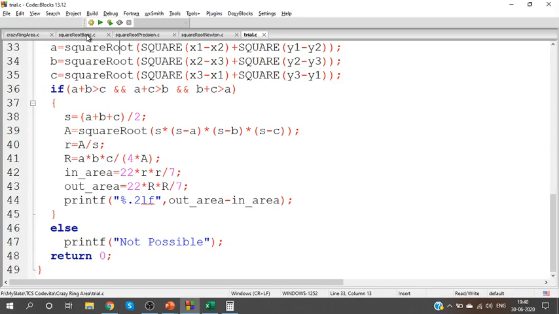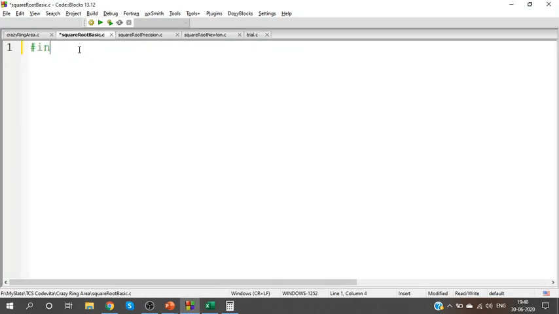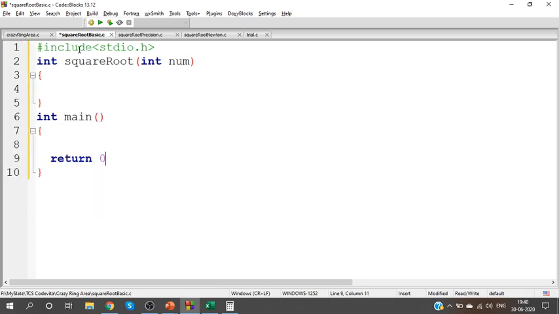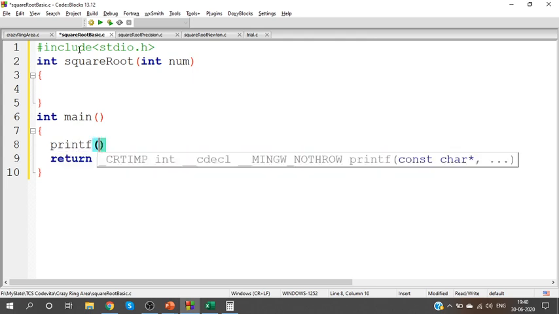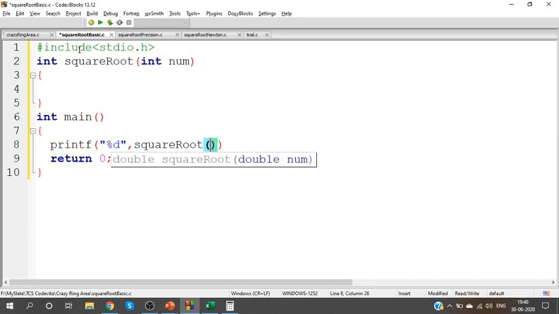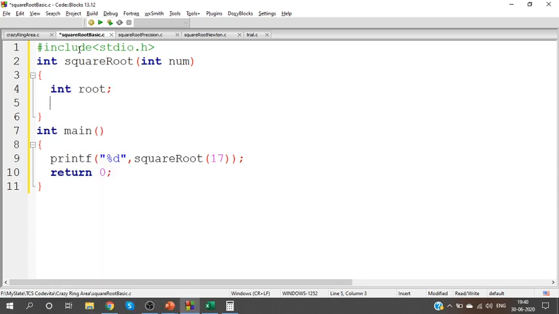Alright, so here, to get the square root, let me have a function named square root. Let me show you how to do it, guys. Then we'll move into our original code. So here we are going to print square root of 70. When I try to find the root, I'll start from 1. Root will start from 1.